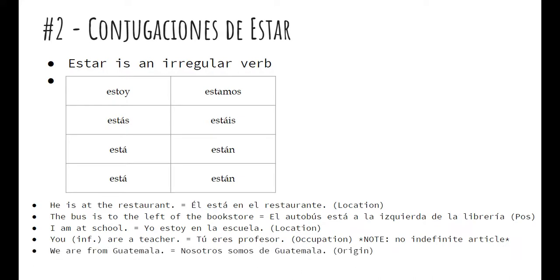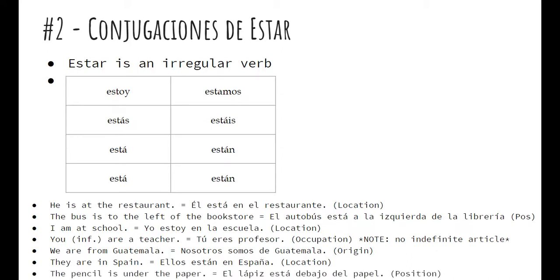We are from Guatemala. Nosotros somos de Guatemala. There we have an example of origin, so it uses ser. They are in Spain. Ellos están en España. That is location. So notice the difference between origin and location. Location is where you currently are, origin is where you're from. Then the pencil is under the paper. El lápiz está debajo del papel. Position, things in relation to each other, uses estar. El fin.